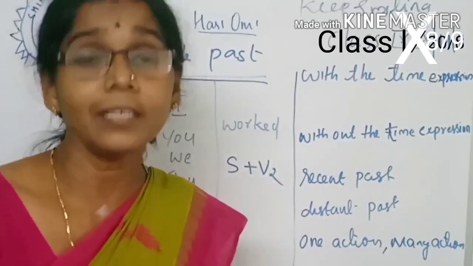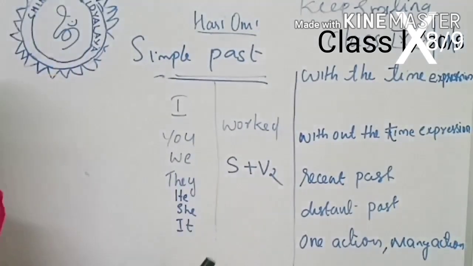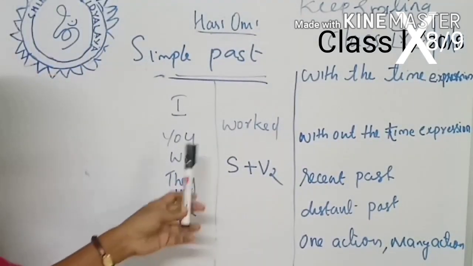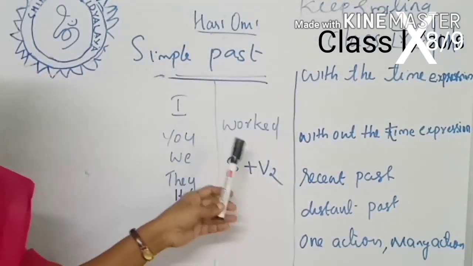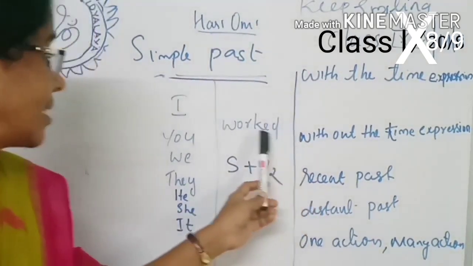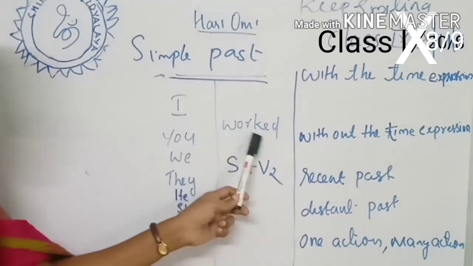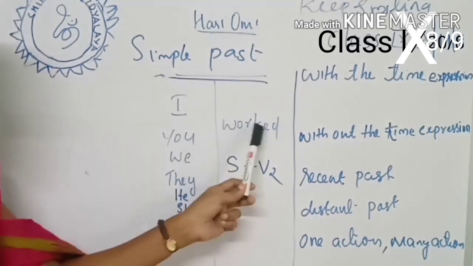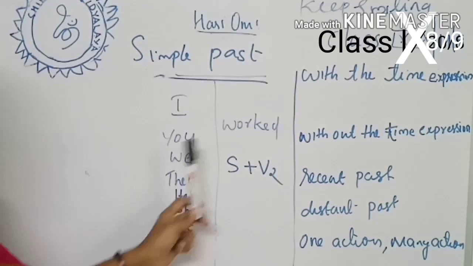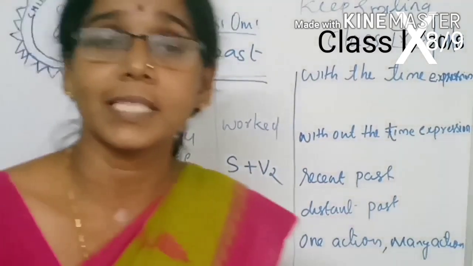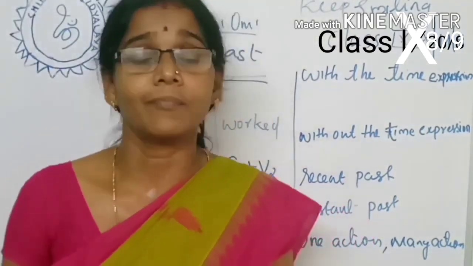Let us consider an example: work. What is the second form of the verb work? Worked. Listen. I worked, you worked, we worked, they worked, he worked, she worked and it worked. That means whatever may be the subject, you can use the second form of the verb.